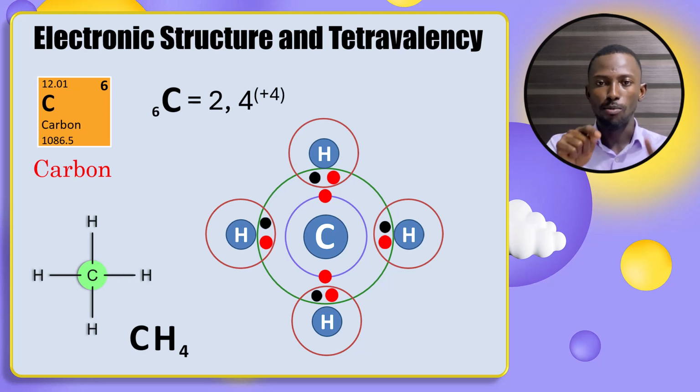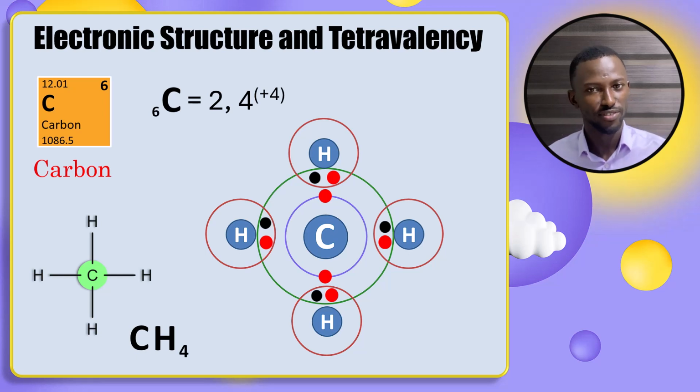So 1 carbon bonded with 4 hydrogens. In this scenario, carbon hasn't completely received the 4 electrons, but rather it is sharing these electrons with hydrogen. That is what carbon would like to do. And this phenomenon in carbon is what we refer to as tetravalency.